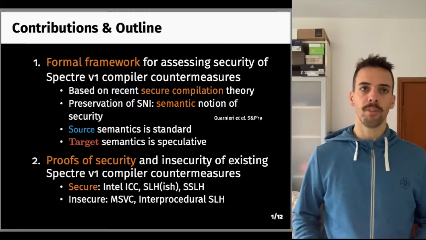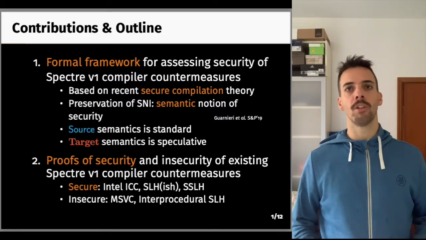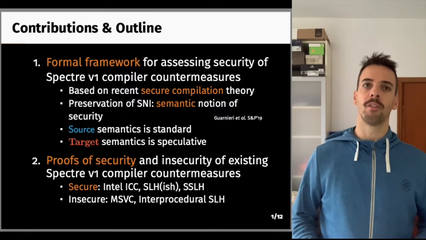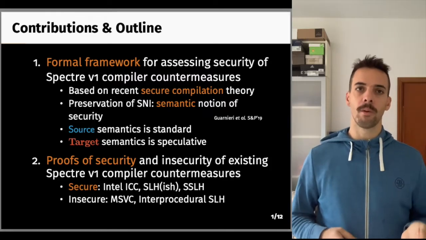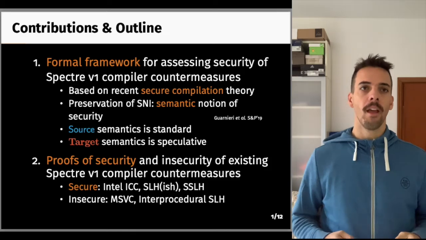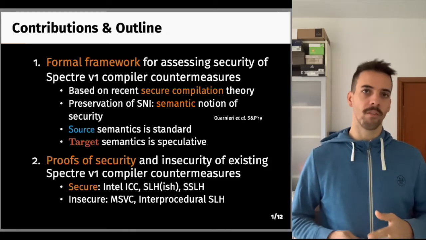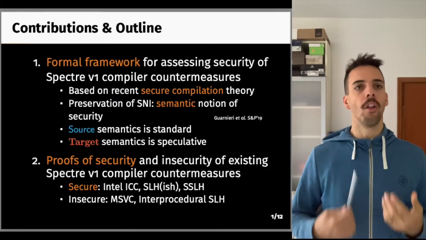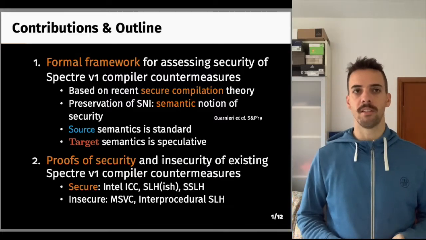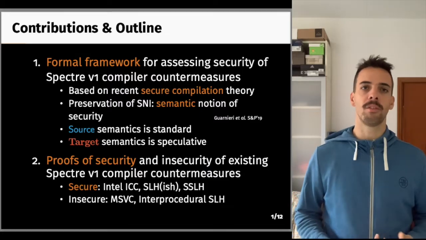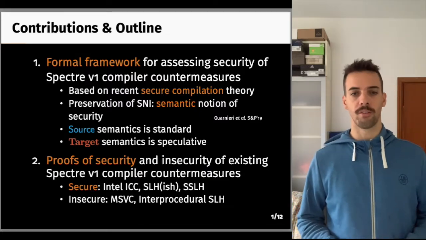With respect to the proofs, we apply our framework to several models of existing Spectre v1 compiler countermeasures and prove that ICC is secure, SLH is secure, but we'll see later precisely how, and then we devise SSLH, a stronger variant of SLH. On the insecure side, we use our framework to validate the fact that MSVC is insecure and that the interprocedural variant of SLH is also insecure.